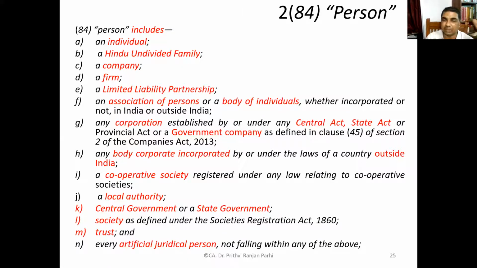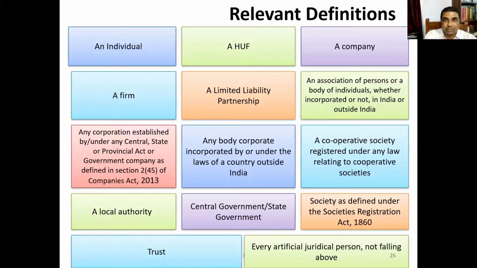All these are persons. Do you have any doubt on this? If you have any query or doubt, please let me know. Hope there is no query.